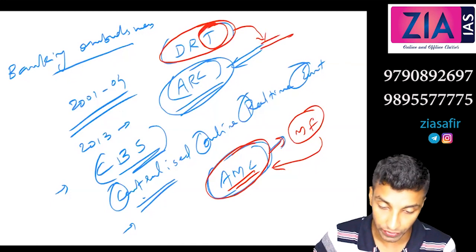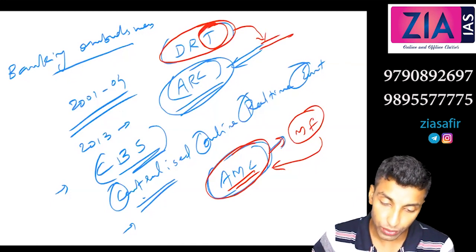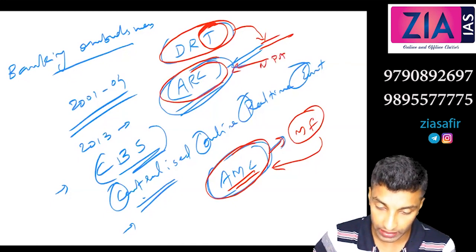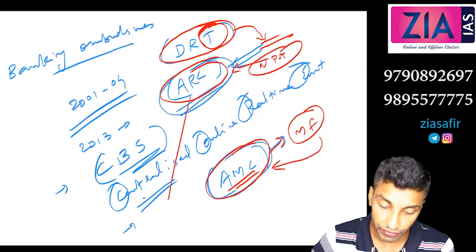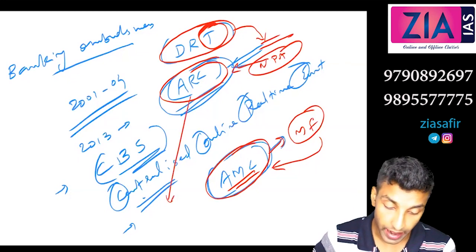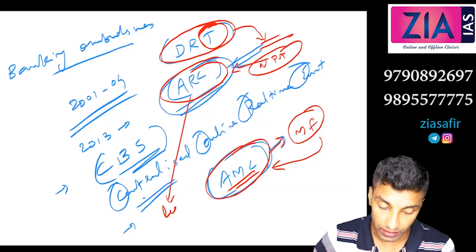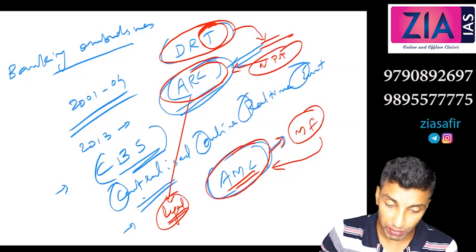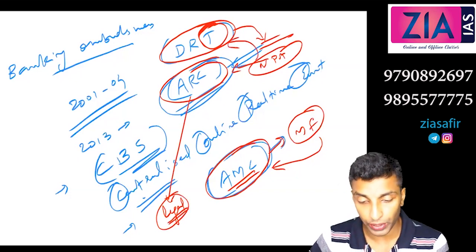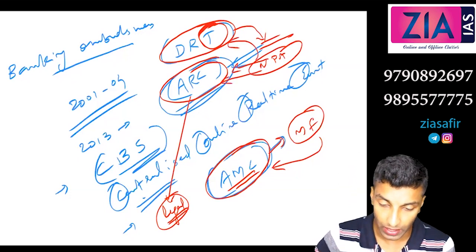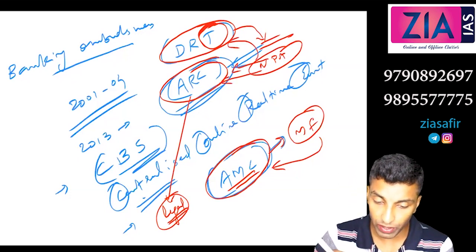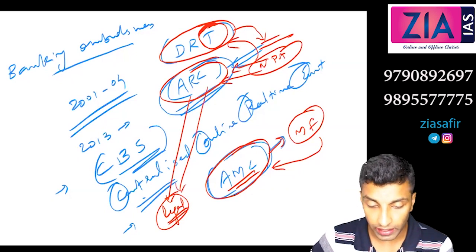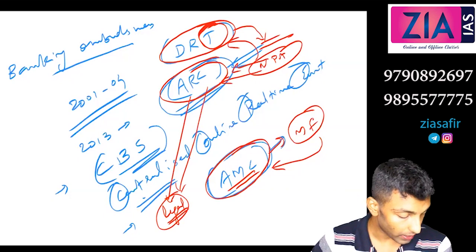So instead, the bank can sell the NPA to an ARC. Now ARC will recover it from the loanee, and ARC can only recover through legal means. You cannot send goons to get this money. Otherwise the bank has to be behind this if it is directly DRT. So instead the bank can sell this to ARC at a discounted price. Some discount will be there, and this ARC can recover it from the other party through legal channels. Okay.